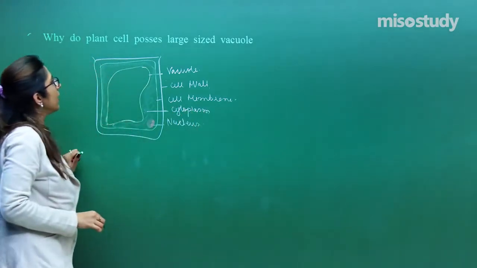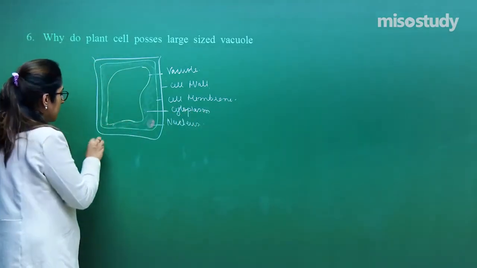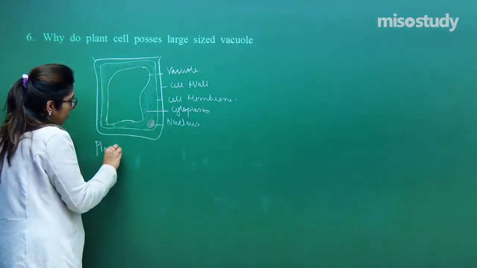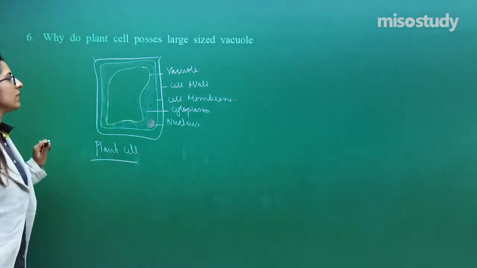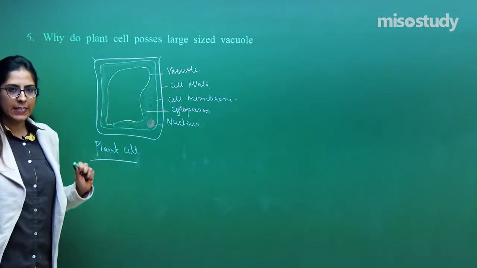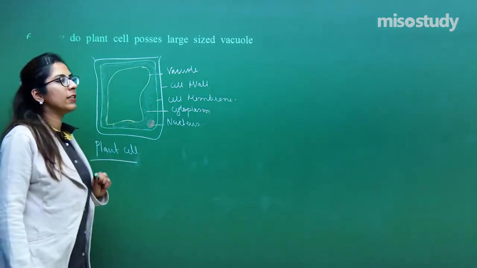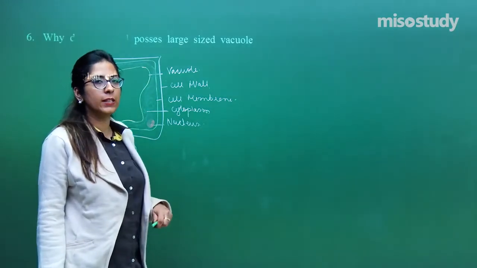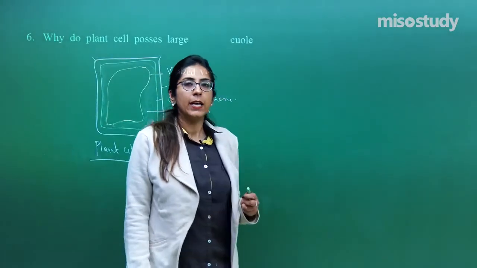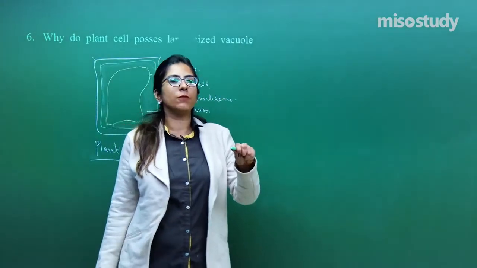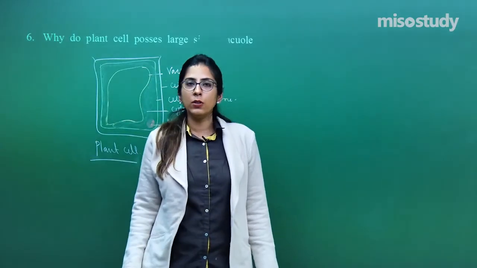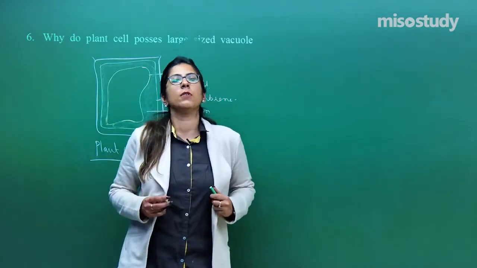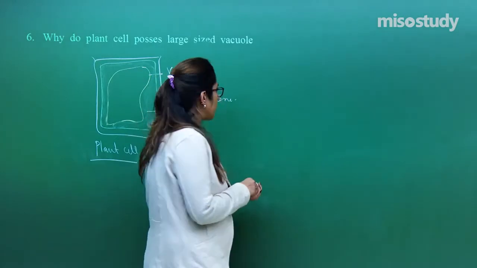Now, they are asking why these plant cells, this is the structure of a plant cell, have a large size vacuole. The reason is that the vacuole acts as a storage of food and a storage of water. Even whatever excretory products are formed are also stored in the vacuoles, so that overall contamination can be reduced. So let's write about this.